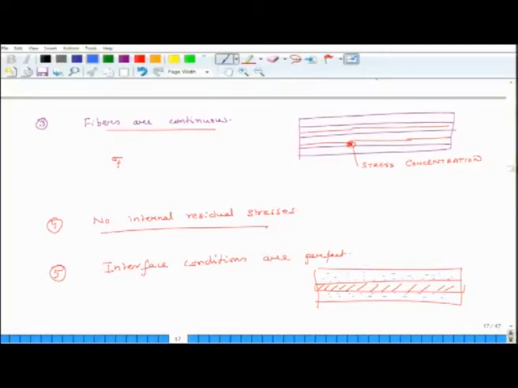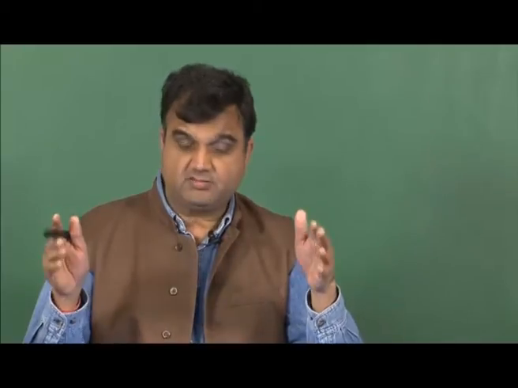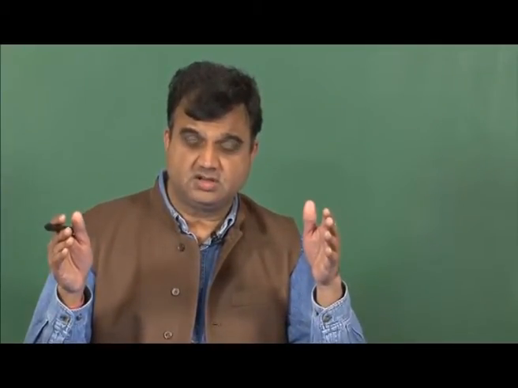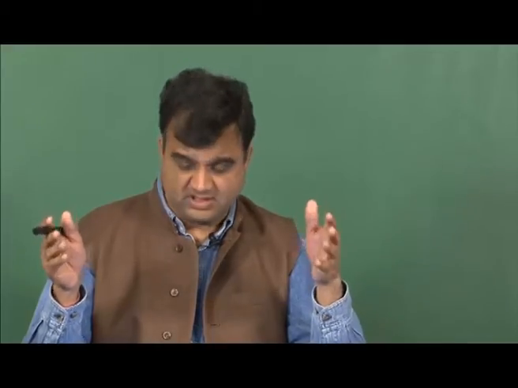And what this means is, using this perfect bonding assumption, we were able to assume that the strain in the matrix is same as the strain in the fiber, and from that we developed all expressions related to Young's modulus, longitudinal modulus as well as the strength.